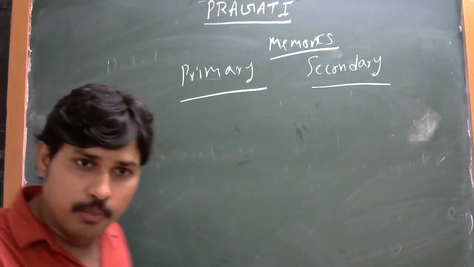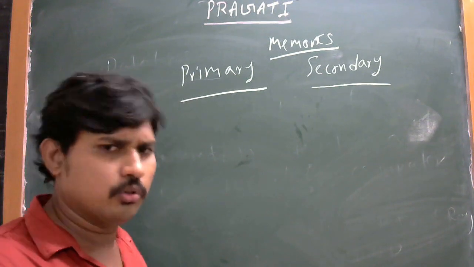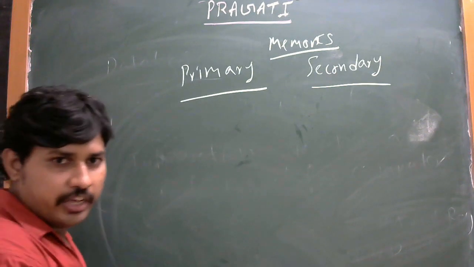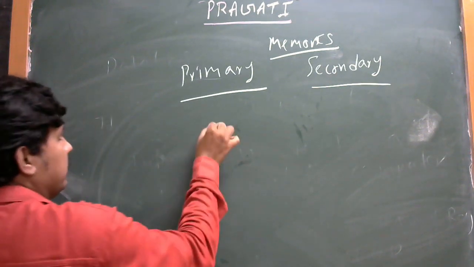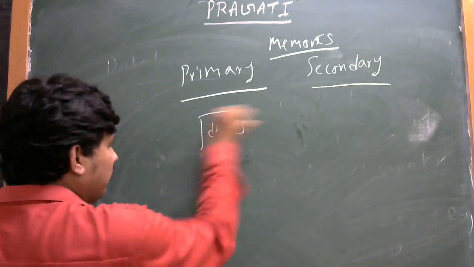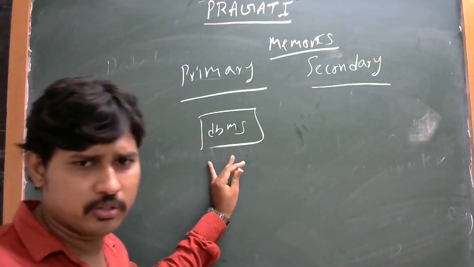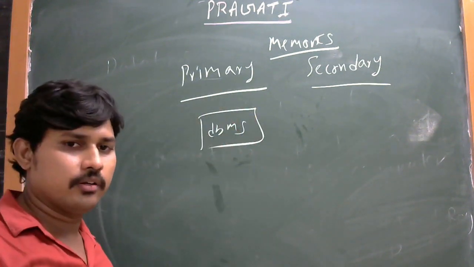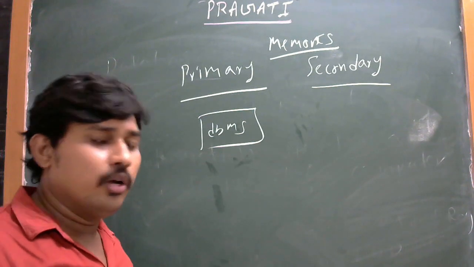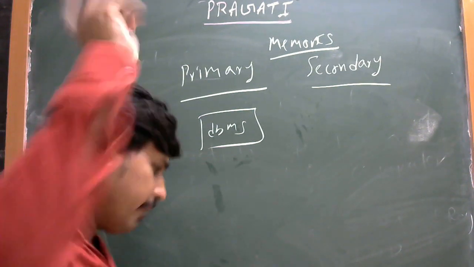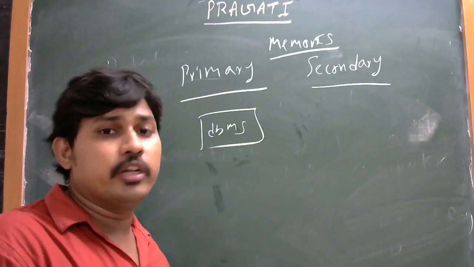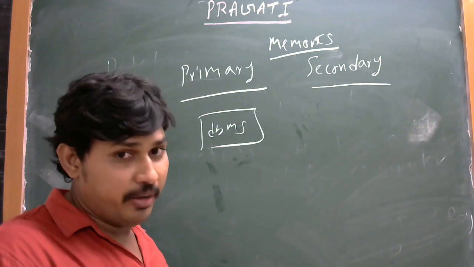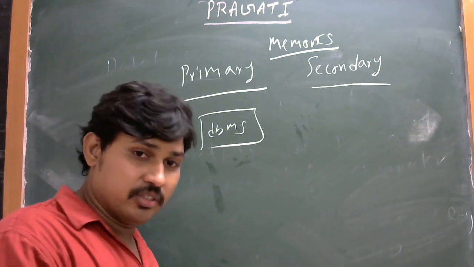And next, for example, you create the data, and that data is stored in primary. For example, the file name is DBMS. So this is one file. You take a file named DBMS, or you give any name. So this file is stored in primary. What will happen? Most people think every file saved in a computer is permanent. Every file stored in a computer is permanent. But in computer terminology there is permanent, and at the same time temporary.